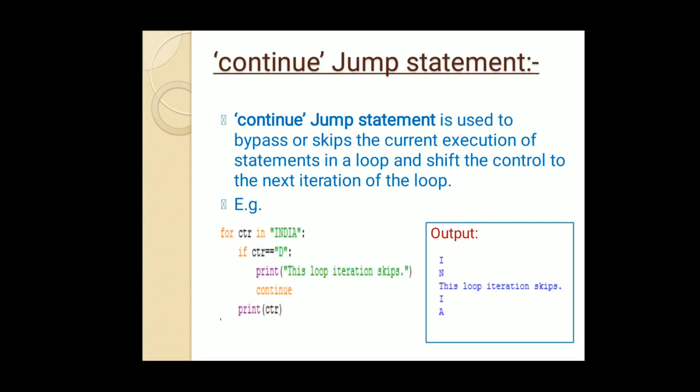That is why when the value of ctr in this particular example becomes D, it will just skip the statements given below, like print ctr, and keep on executing the next iteration. Meaning the value of ctr goes directly from D to I, as you can see in the output.